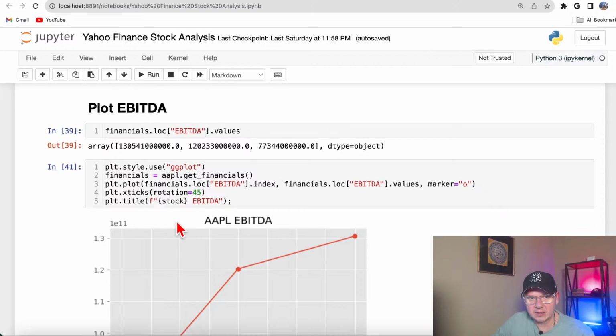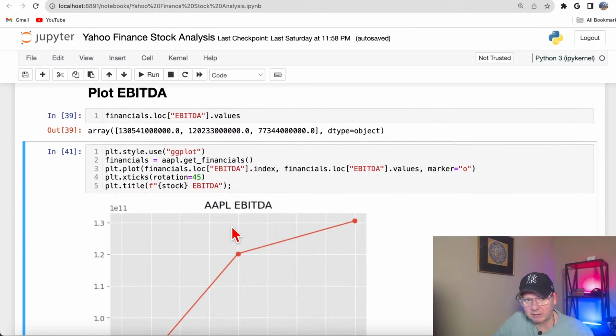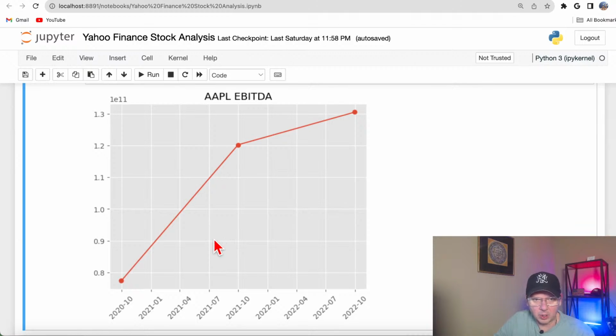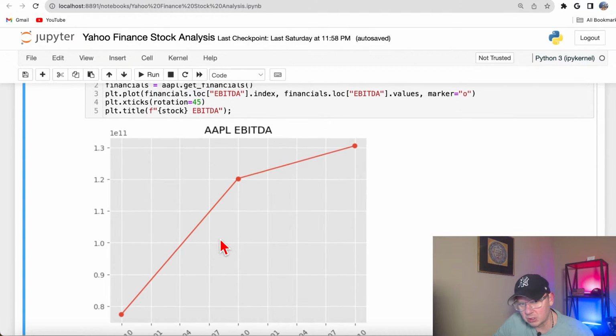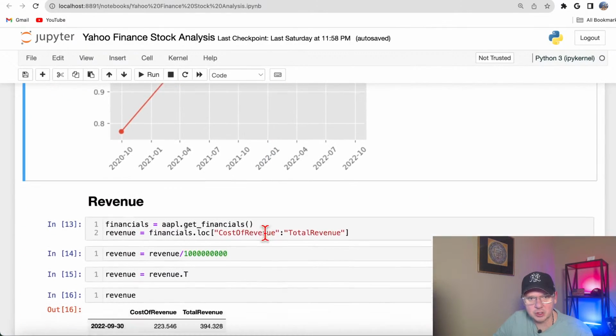So then we got stock, so we want to make it kind of versatile. If later you grab another stock, you could change this title to, I don't know, IBM EBITDA or Microsoft EBITDA, whatever. And we could plot this, so it's much easier to visualize that EBITDA is going up. So if you're a shareholder of Apple, you should be happy about it, all right? So we could visualize data.